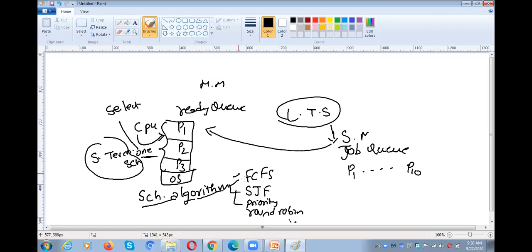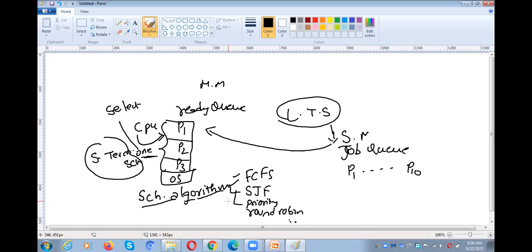If we are following first come first serve, the process which came into the ready queue first will get the CPU first. If it is shortest job first, then the process which requires less CPU time will be assigned the CPU first. If you are going for the priority algorithm, the highest priority process will get the CPU first. And if it is a round robin algorithm, we give a time quantum.